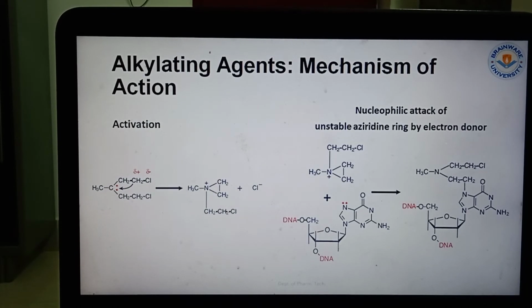As a result, the structure of the DNA is changed. See the nitrogen where the electron pair is there. The drug is attaching in this portion. As a result, the DNA structure is altered and the cell cannot grow in a larger way.